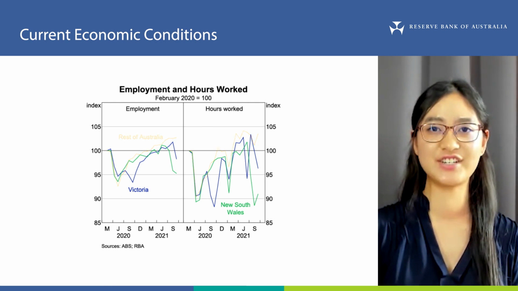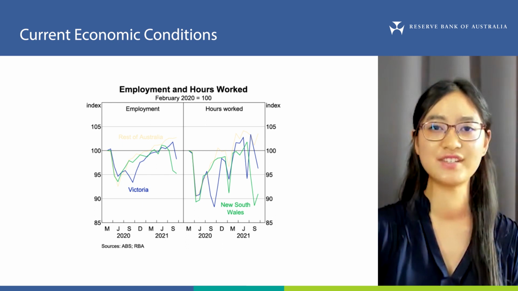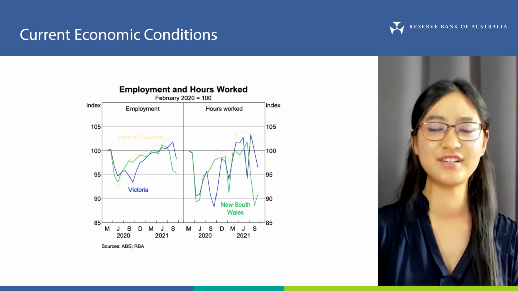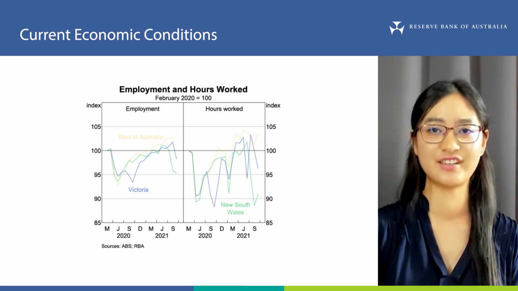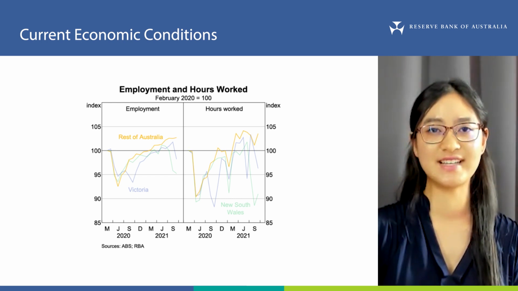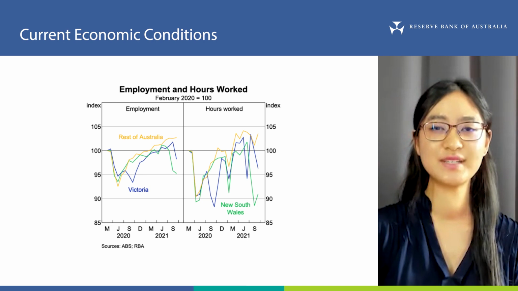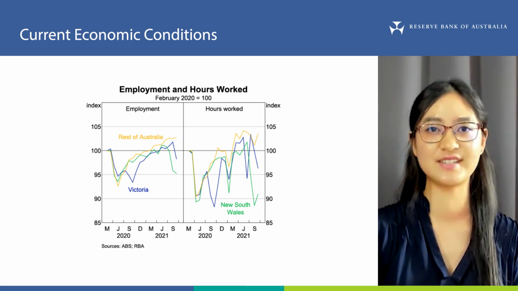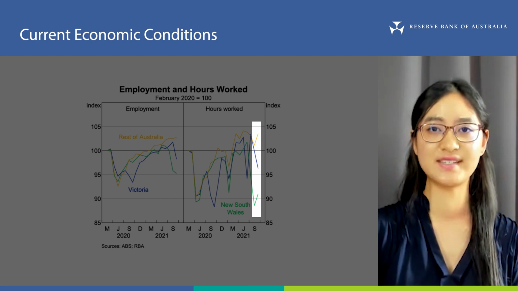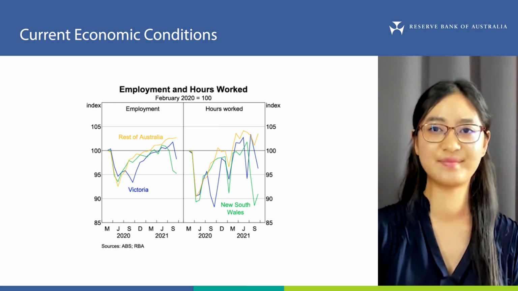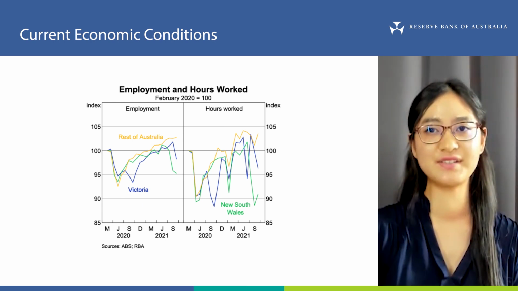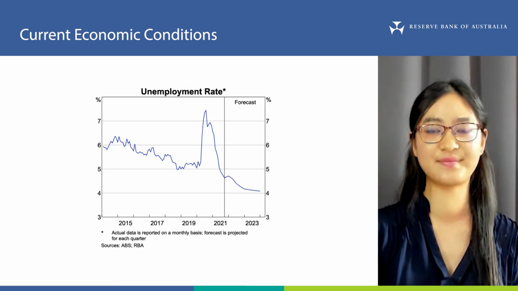The green and blue lines in the chart show the declines in employment and hours worked have been concentrated in New South Wales and Victoria, where lockdowns and social distancing restrictions have been most pronounced. In other parts of the country, shown in the yellow line, there have been minimal disruptions lately. More recently, there have been some signs of improvement in labour market conditions. Hours worked ticked up in New South Wales in September and will likely do so in Victoria going forward now that the Melbourne lockdown has ended. Data on job advertisements also showed a strong increase in hiring intentions in New South Wales and Victoria from the second half of September, ahead of the easing of lockdown restrictions.